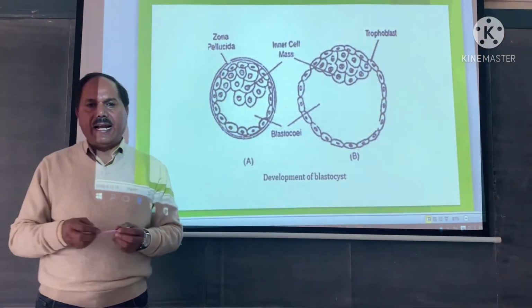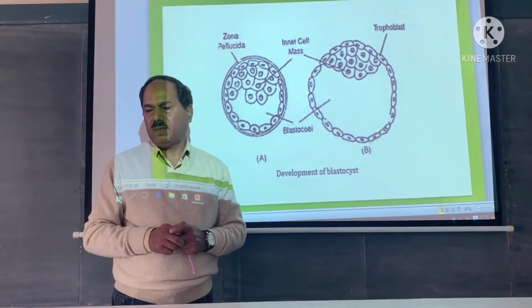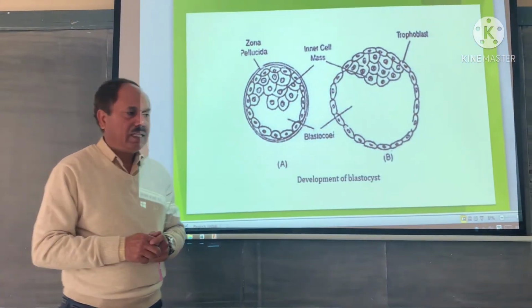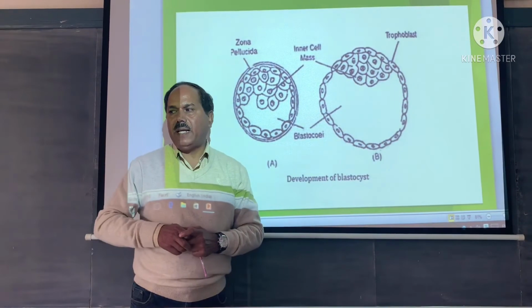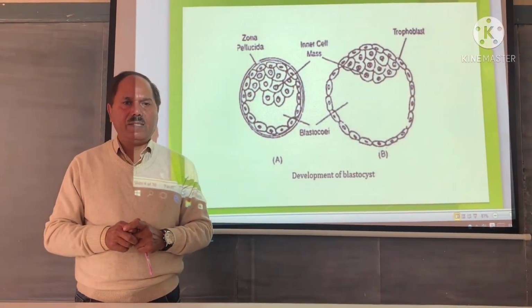So, these are three slides related to the reproductive system: mammalian ovary, mammalian testis, and amphibian blastula. In the next video, we will be explaining certain disease-causing organisms.